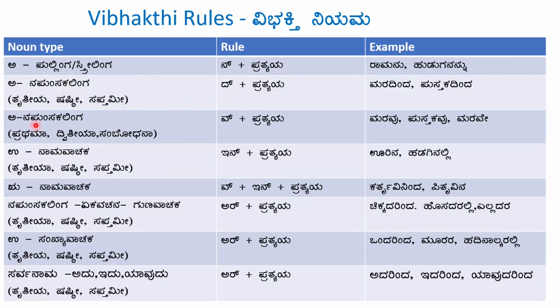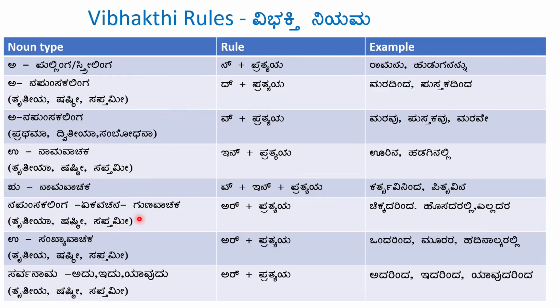If the word is a napunsakalinga word ending with a matra, for pratama, dvitiya and sambodhana vibhakti, we add v plus the pratyaya. If the word is a namavachaka ending with u matra, for tritiya, shashti and saptami, we add in plus pratyaya. If the word is a namavachaka ending with ru matra, we add v plus in plus pratyaya.